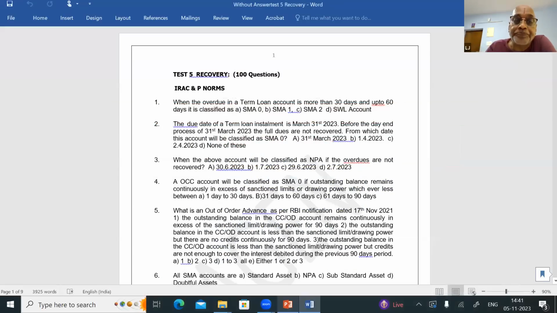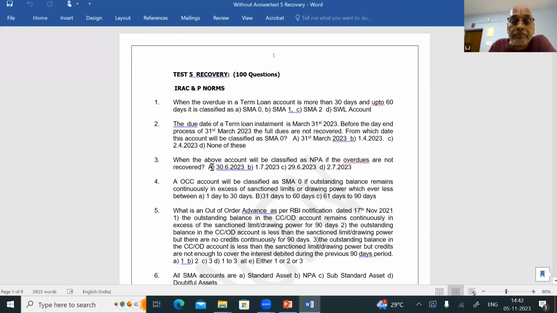So let us see the question. Say, for example, if the account has overdues on 31st March and it is not recovered on 31st March, it is SMA 0 on 31st March 2023. Question number 2, answer is A. Question number 3, when will the above account be classified as NPA if the overdues are not recovered? So the 91st day, you start from 31st March and calculate the 91st day. The 91st day will be 29th June 2023. Question number 3, answer is C.